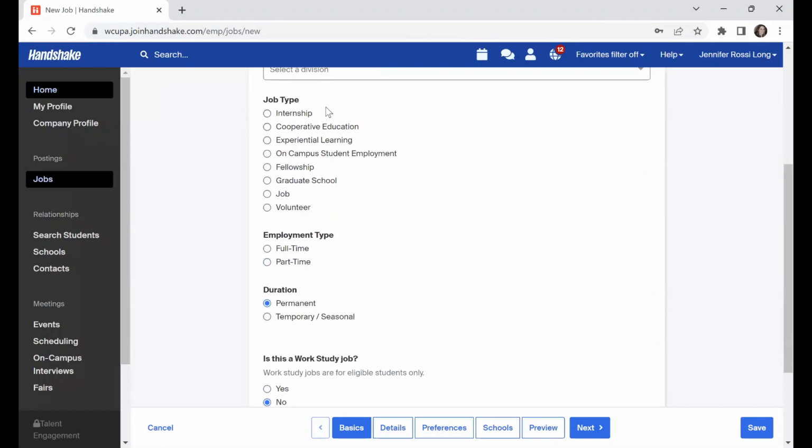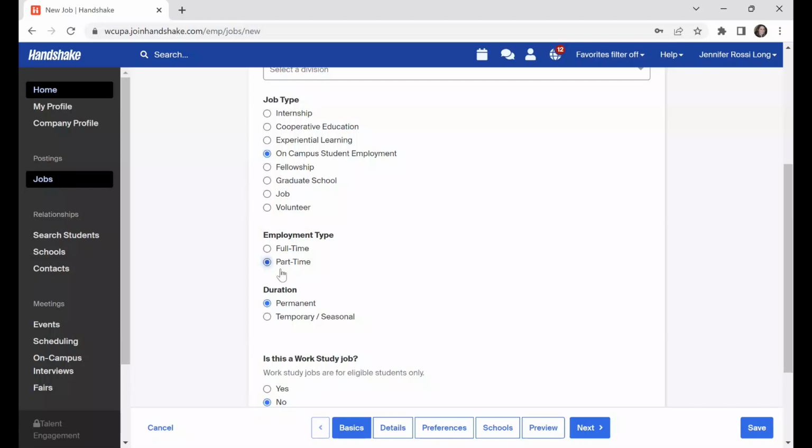Now, in my case, I put a digital marketing internship, and even though it's an internship or could be considered experiential learning, because it's on campus, it's always on-campus student employment. So whether it's work study, non-work study, a graduate assistantship, because it's on campus, select on-campus student employment.